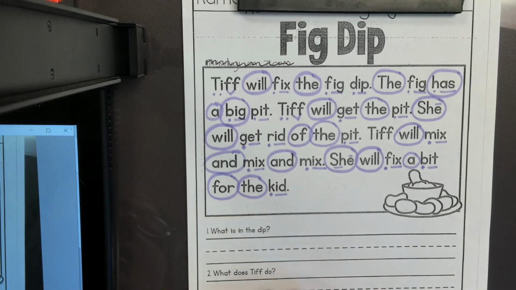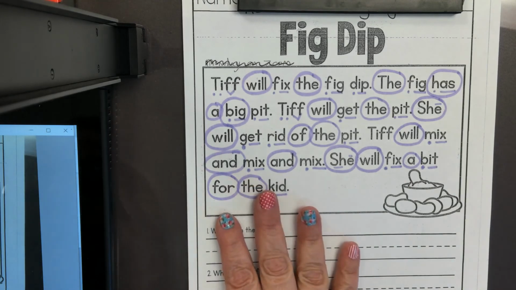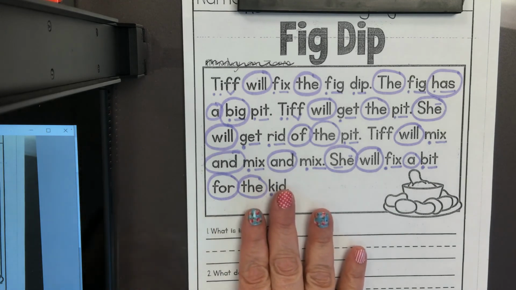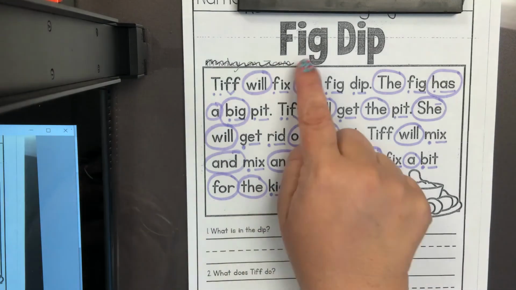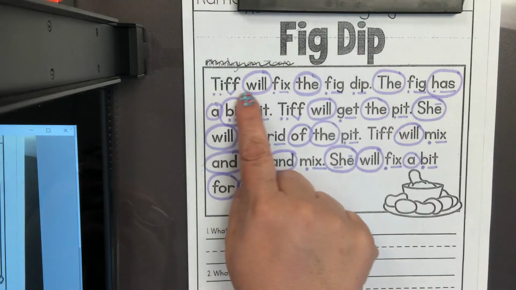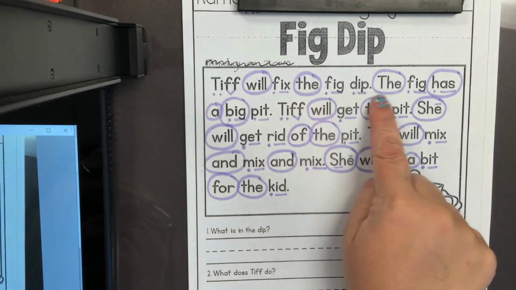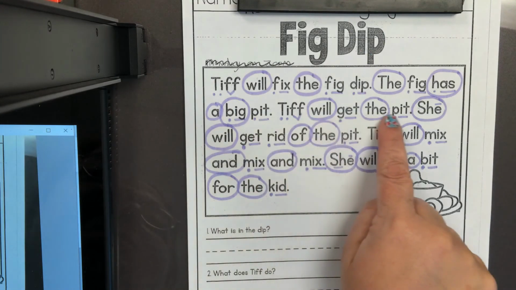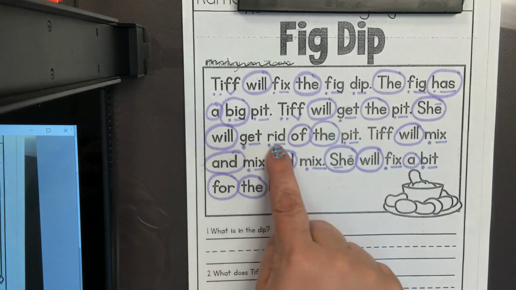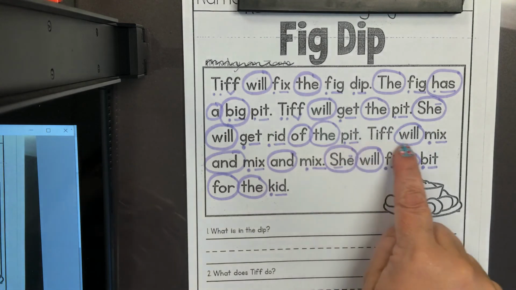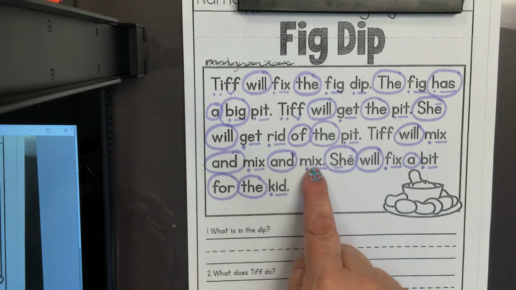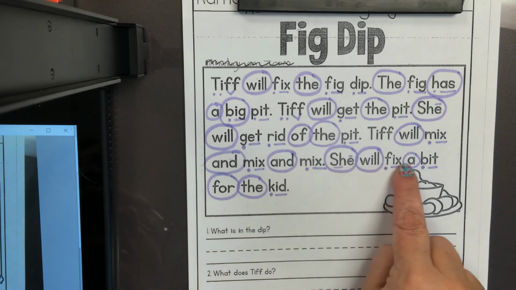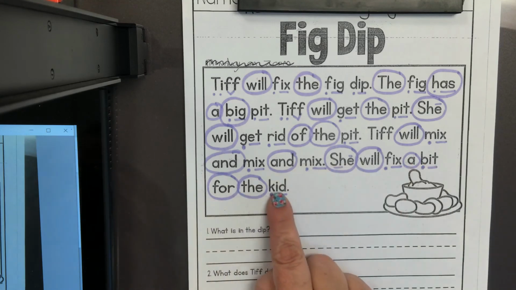Wonderful job. Now I'm going to read it one last time, smoothly and fluently. You may read along with me if you like. Ready? Big dip. Tiff will fix the big dip. The pig has a big pit. Tiff will get the pit. She will get rid of the pit. Tiff will mix and mix and mix. She will fix a bit for the kid. Great job reading your story today.